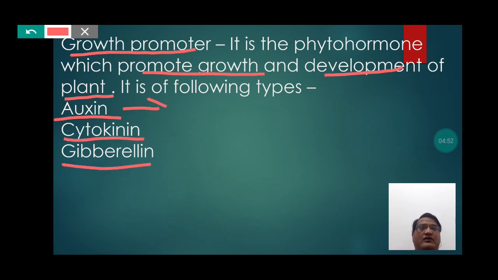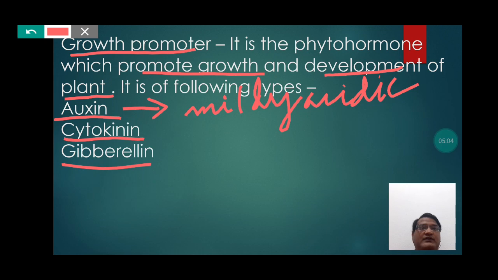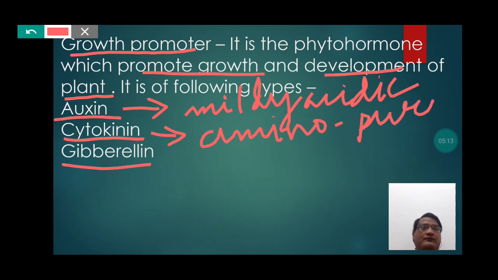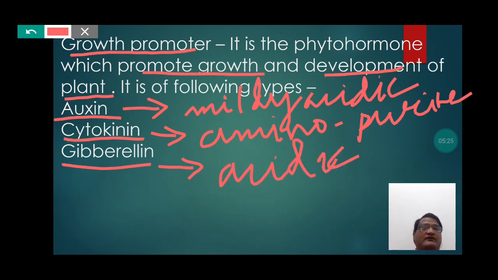Students, here the auxin is slightly or mildly acidic in nature. Cytokinin is aminopurine in nature, and gibberellin is also acidic in nature.